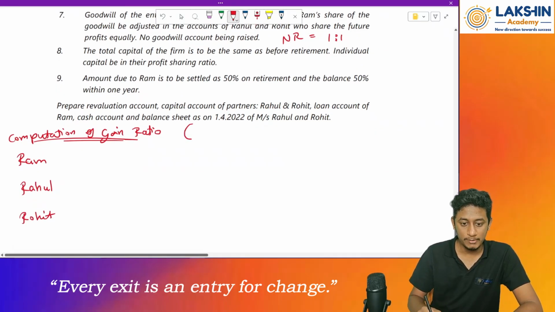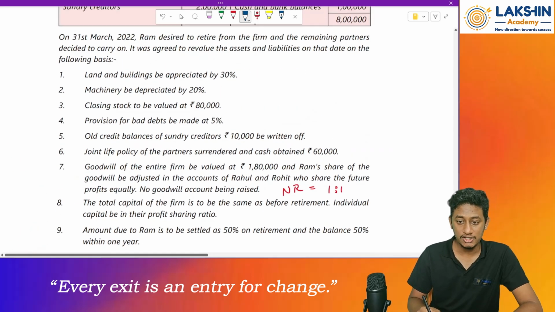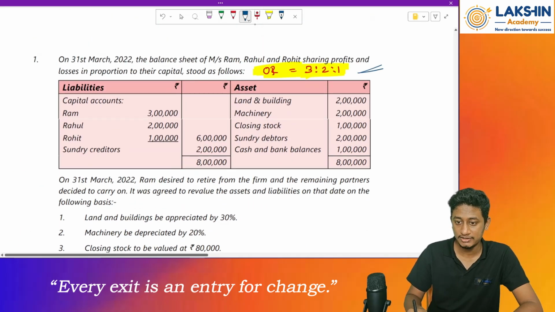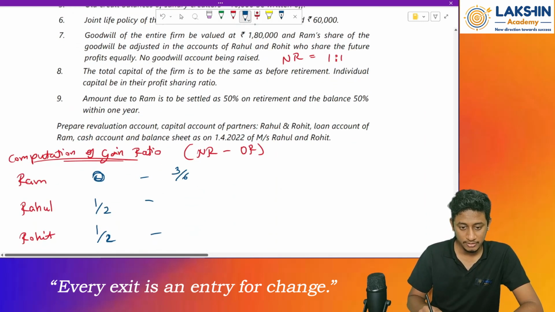The formula is new ratio minus old ratio. The new ratio is 1 is to 1, so for Ram there is no ratio, keep it nil. For Rahul it is 1 by 2, for Rohit it is 1 by 2. Minus the old ratio, which is 3 is to 2 is to 1. So 6 total: 3 by 6, 2 by 6 and 1 by 6.